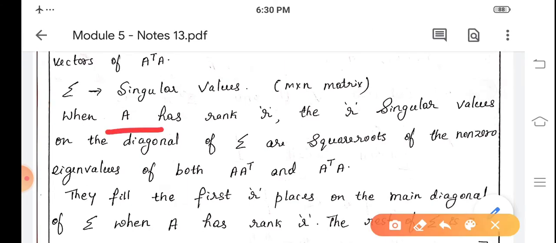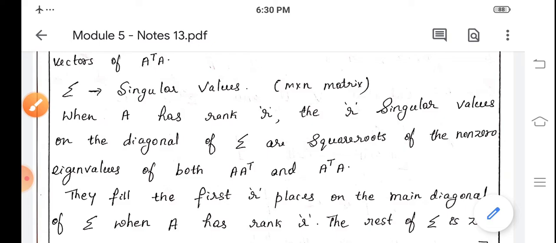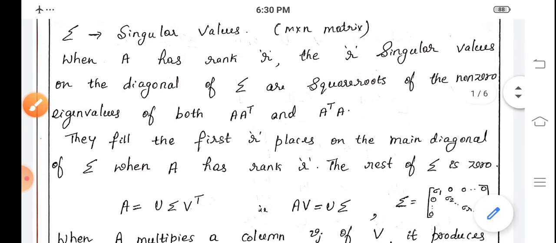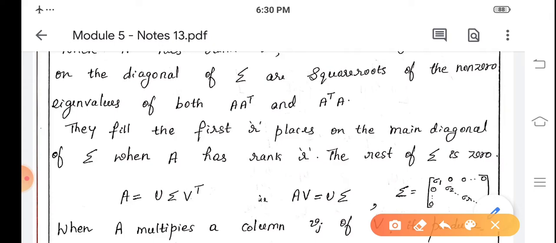When A has rank r, then r singular values on the diagonal of sigma are the square roots of non-zero eigenvalues of both A A transpose and A transpose A. And these values fill the first r places on the main diagonal of sigma when A has rank r, and the rest of sigma is 0.